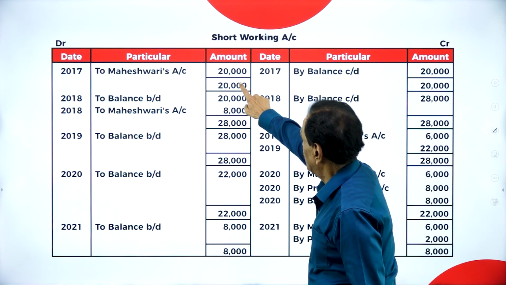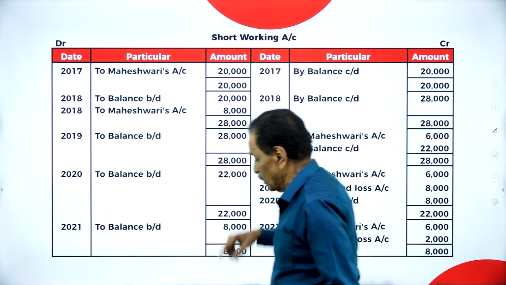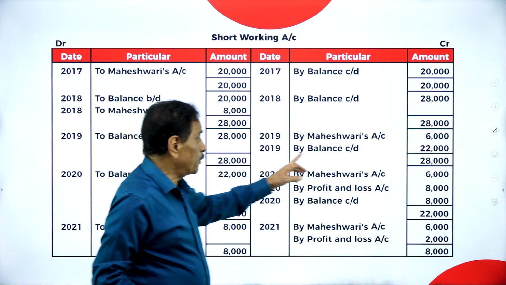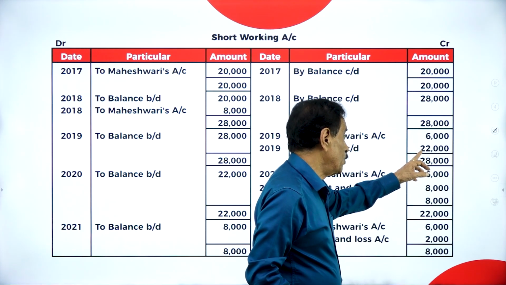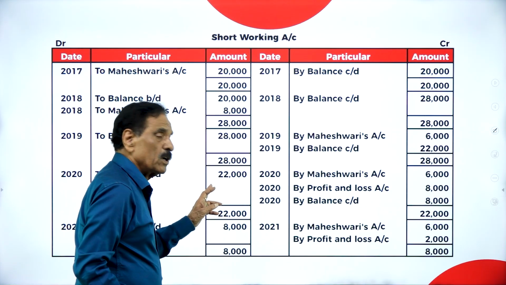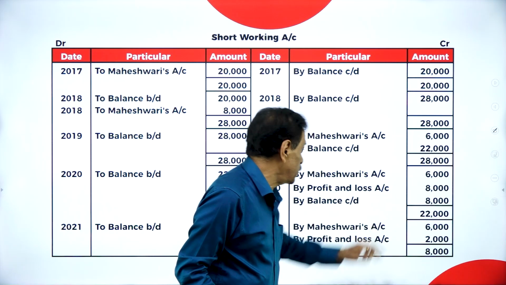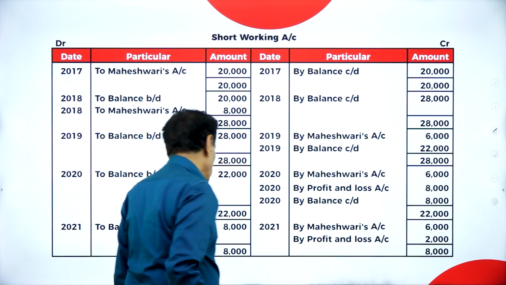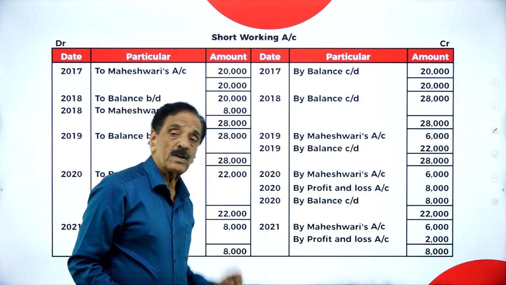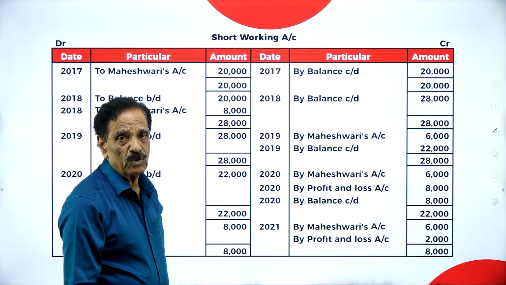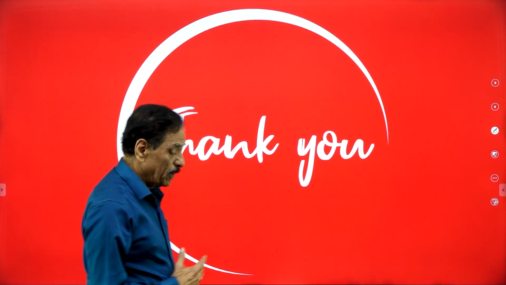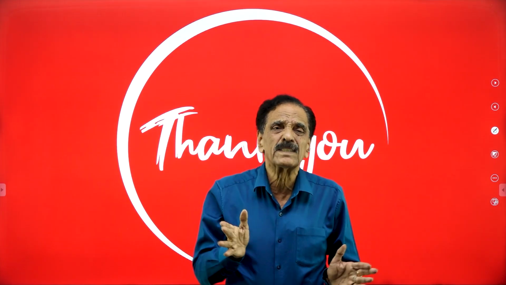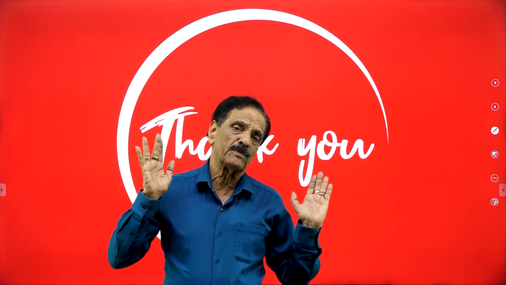See that? First year 20,000, brought down 20,000. Another 8,000 shortage, totally 28,000. Out of 28,000, how much recover? 6,000. How much balance? 22,000. Next year, how much? 22,000. How much you recover? Maximum 6,000. How much transfer to P&L account? 8,000. How much still you have a balance of? 8,000. Next year, how much you recover? Only 6,000. How much you could not recover? 2,000 is a loss. Hope you understand. So a little bit of confusion is there, but commonly the maximum amount that can be recovered is only 6,000.